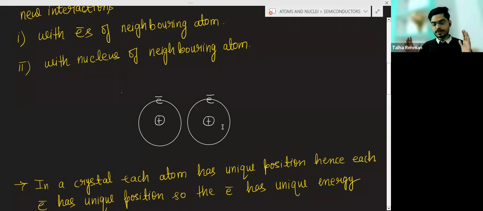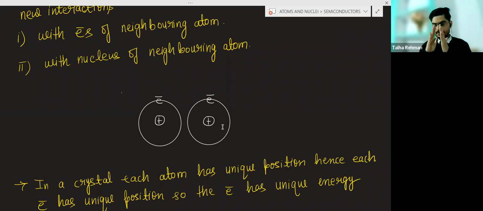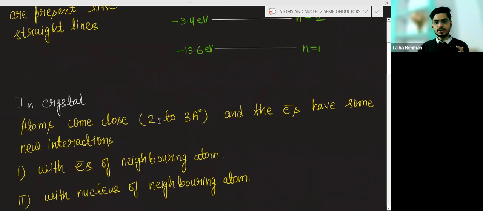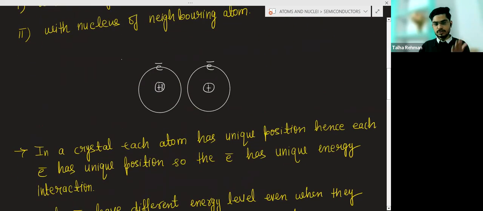For the formation of the crystal, atoms are coming closer, approximately to a distance of 2 to 3 angstrom. So this is one atom, this is another atom, this is the electron of this atom, this is the electron of this atom. There will be an interaction between this electron and this electron.